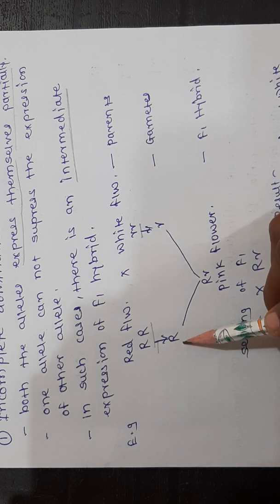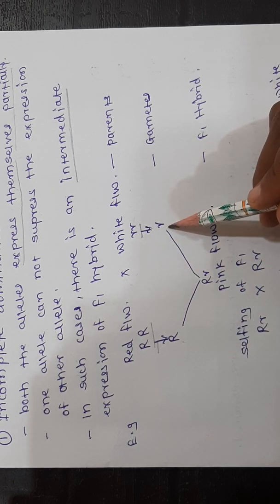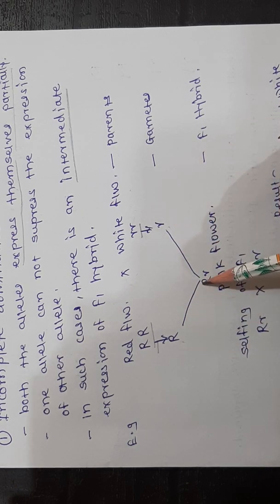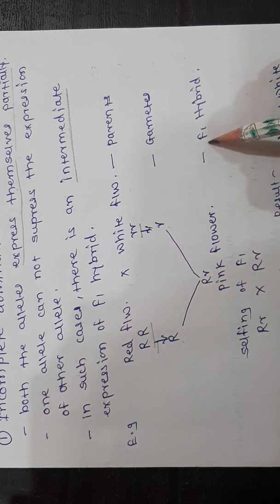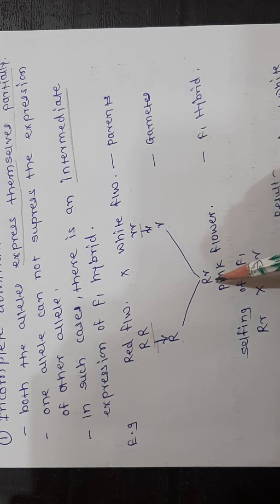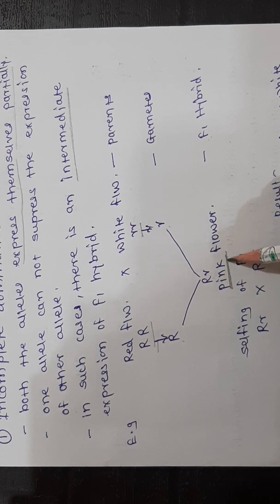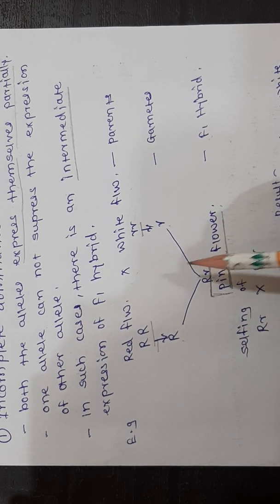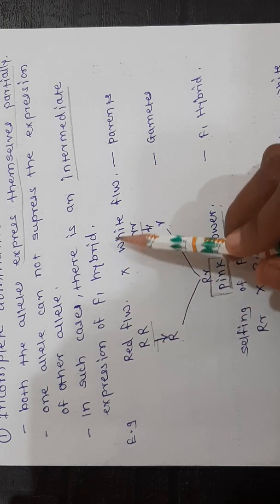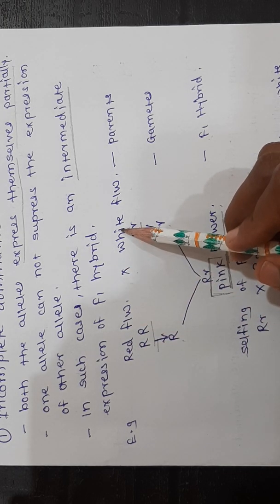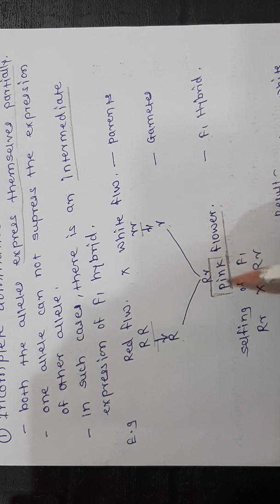Here capital R and here small r. If we cross this, the F1 hybrid obtained is capital R small r, but here a pink color flower is obtained. How is the pink color developed? Red color mixes with white color and a new pink color flower is obtained.